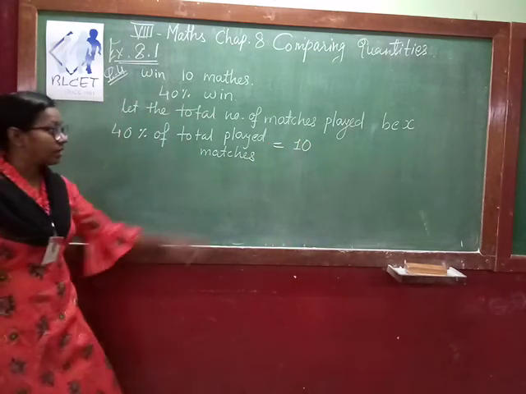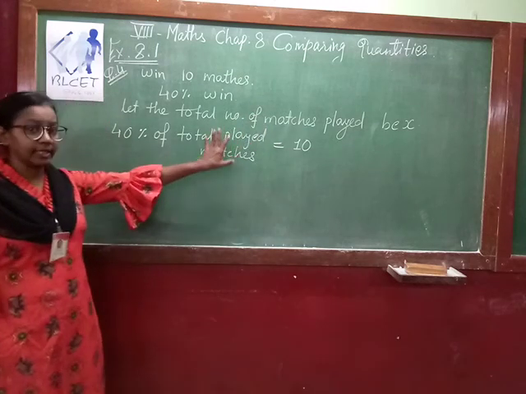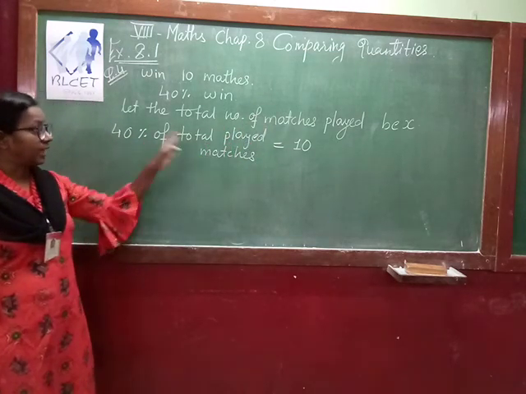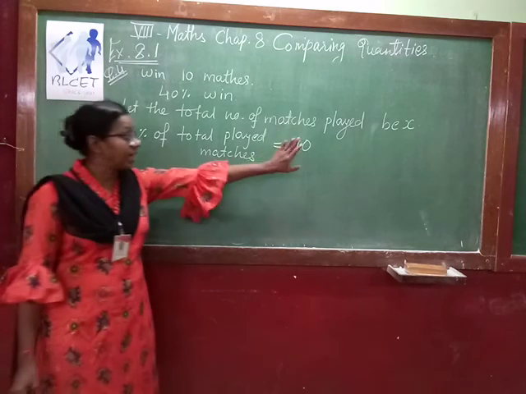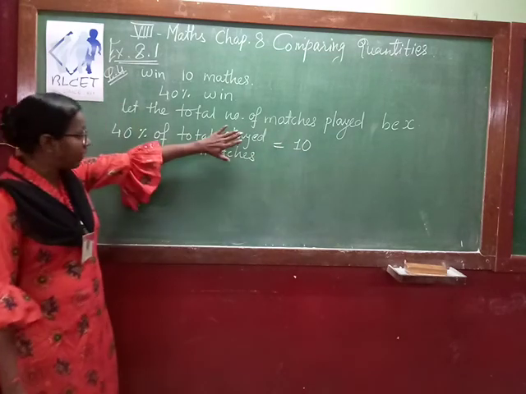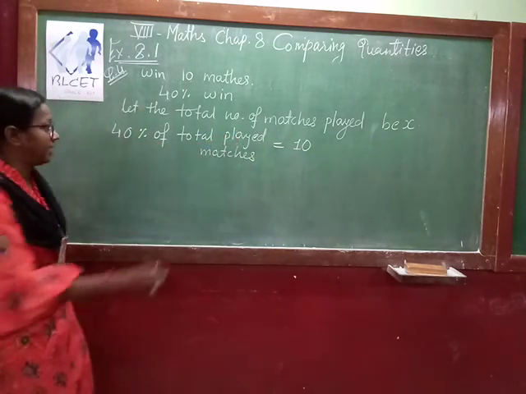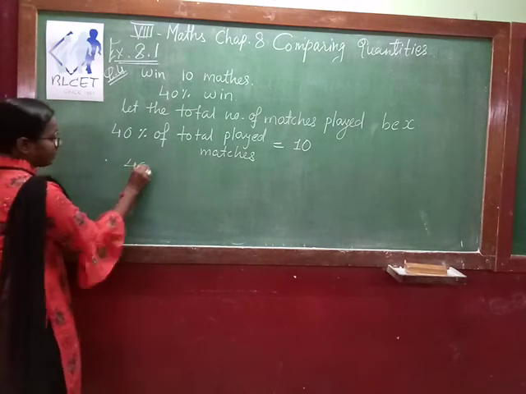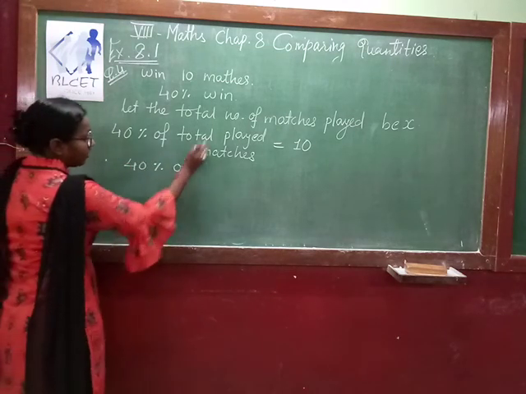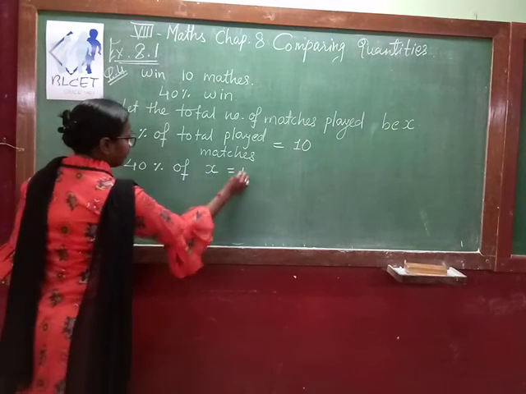This answer is already given to you. We have to find the total number of matches. So therefore 40% of X is equal to 10.